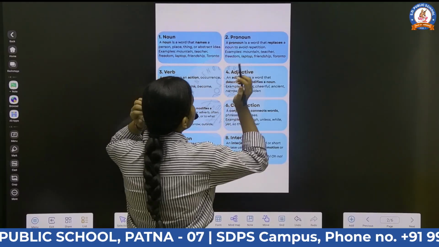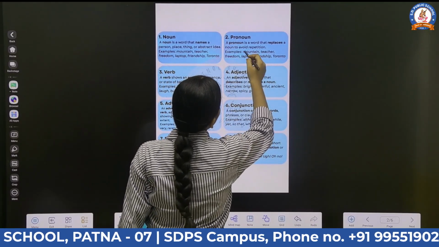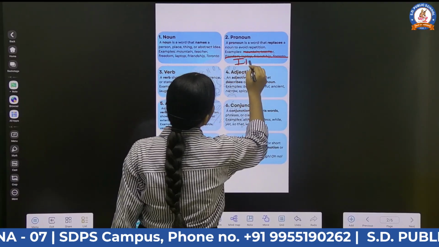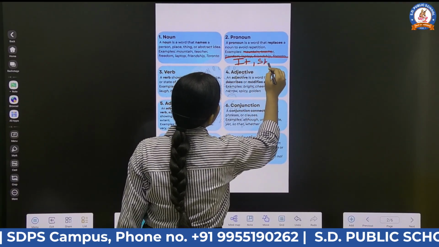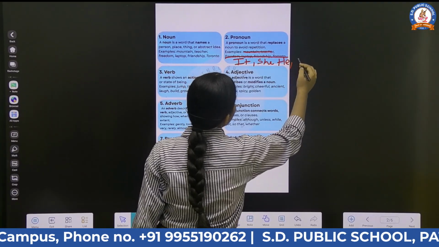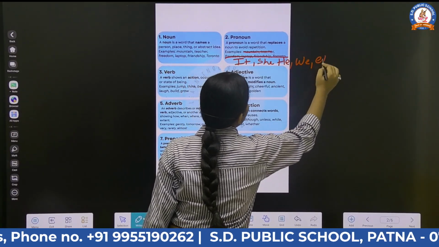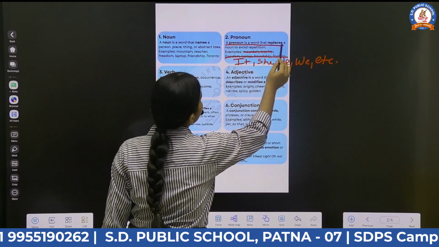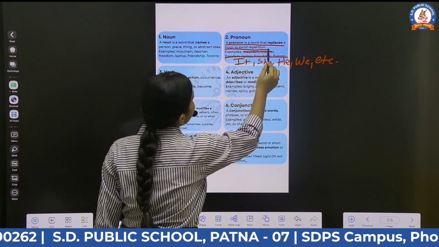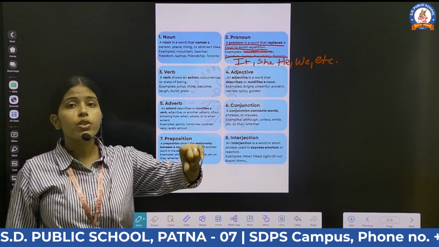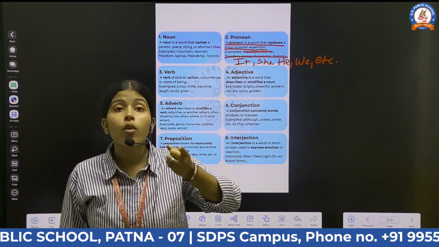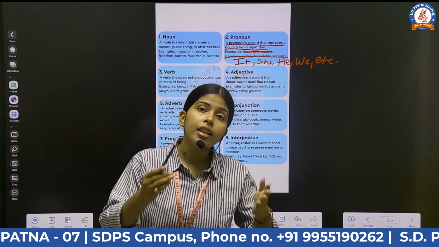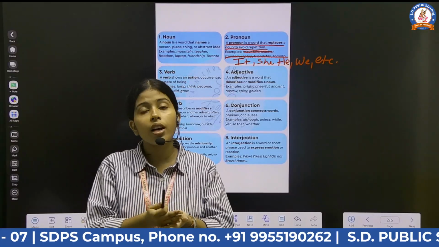For example, it, she, he, we, etc. A pronoun is a word that replaces a noun to avoid repetition. Pronouns basically avoid the repetition of a noun.